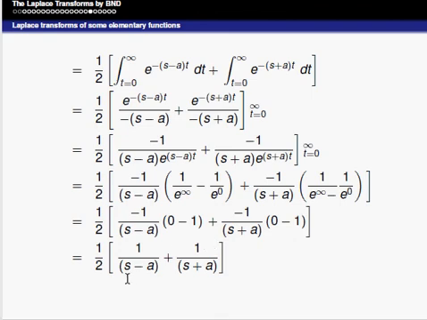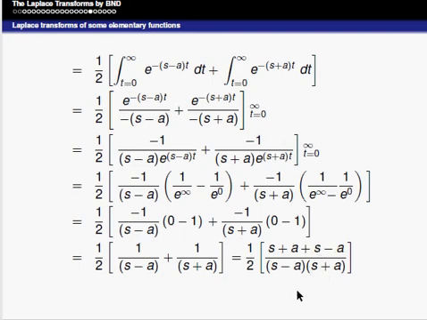So therefore, when I take the LCM, that is equal to 1 by 2 times s plus a plus s minus a divided by s minus a into s plus a. Again, we know the a minus b into a plus b formula here, and also we have to cancel the terms plus a and minus a, so it can be written as 1 by 2 times 2s divided by s square minus a square.